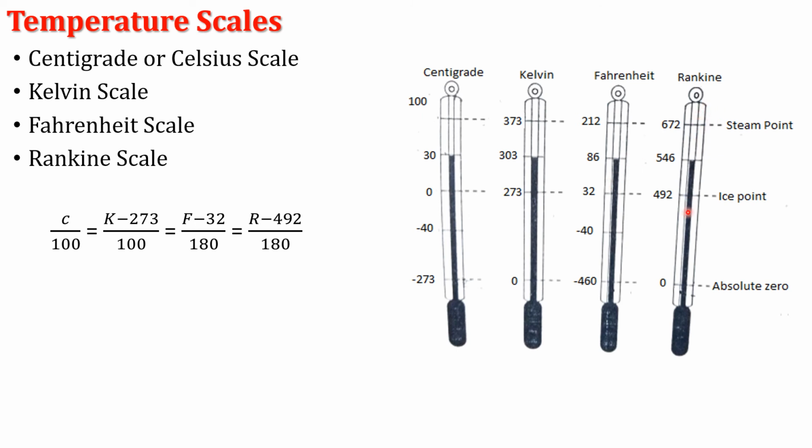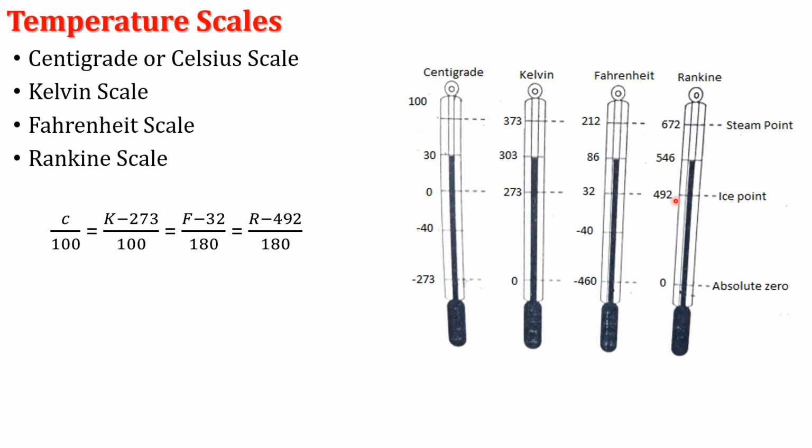Now in the Rankine scale, the ice point, that is 0 degree centigrade or 273 Kelvin or 32 degree Fahrenheit, is equivalent to 492 degree Rankine. This is the lower fixed point.